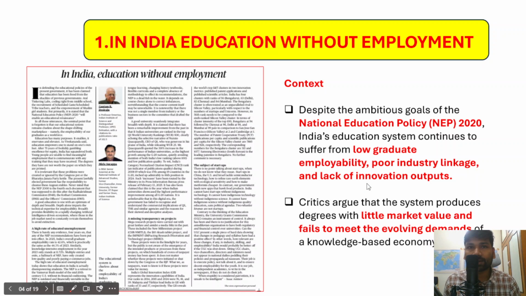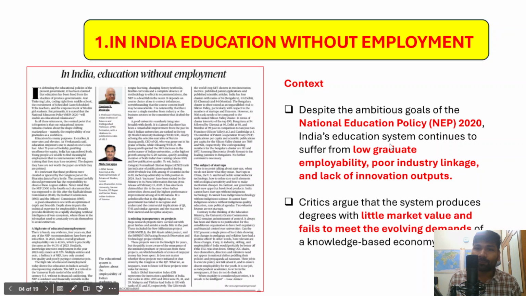We have already discussed about this. When we talk about lack of innovation-based startups, most of the startups in India are confined to e-commerce or other less tech-savvy sectors rather than deep technology sectors. So therefore, it also indicates there is a lack of innovation outputs as well. So these are the main problems that the Indian education system has been suffering.